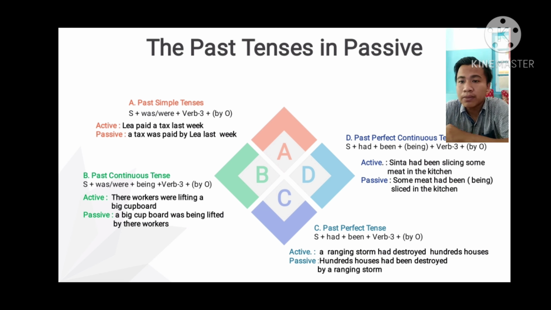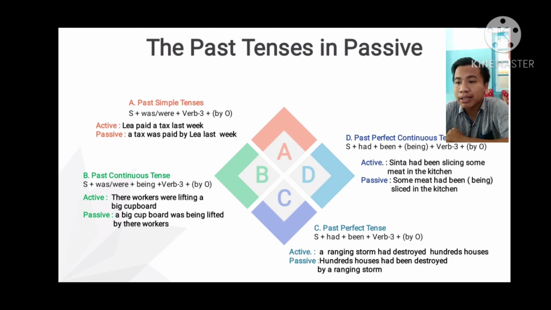And number 2, past continuous tense. The formula: subject plus was or were plus being plus verb 3 plus by and object. For example, in active, their workers were lifting a big cupboard, and in passive voice, a big cupboard was being lifted by their workers.